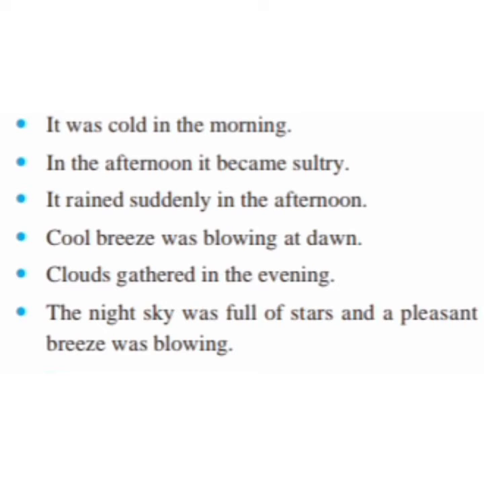First, it was cold in the morning. Second, in the afternoon it became sultry. Sultry means when the weather is hot and there is also moisture in the weather, meaning the weather will be a little bit cool and a little bit hot. Third, it rained suddenly in the afternoon. So in the afternoon it started raining suddenly. Suddenly means quickly.